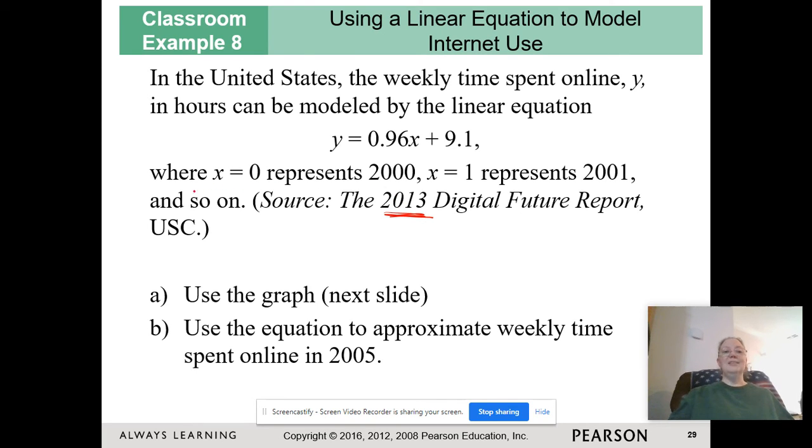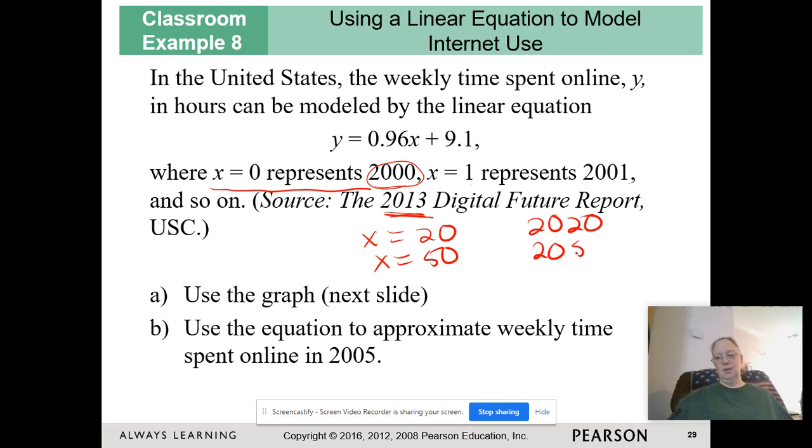So pay attention when it says where x equals 0 represents the year 2000. So x equals 1 would represent the year 2001. If I said x is equal to 20, that would represent the year 2020. If I said x is equal to 50, it would represent 2050, etc.